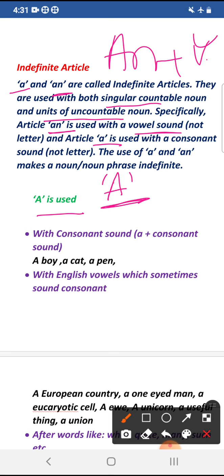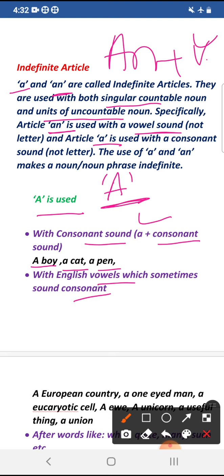A is used with a consonant sound and we have to use a followed by the word that begins with a consonant sound. For example, a boy, a cat, a pen. With English vowels we sometimes sound consonant, यानी जो स्टार्ट तो होते हैं वॉवल लेटर से लेकिन इनका साउंड consonant consider किया जाता है.